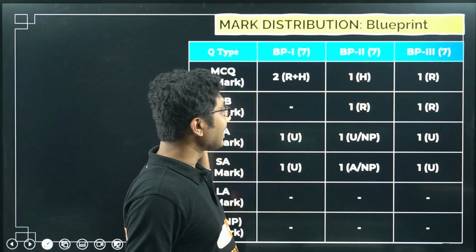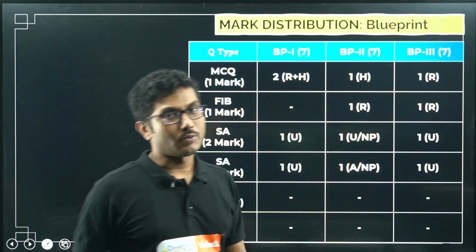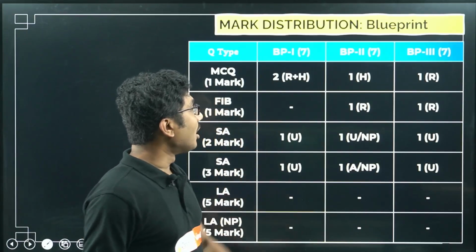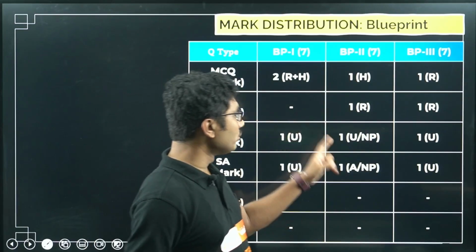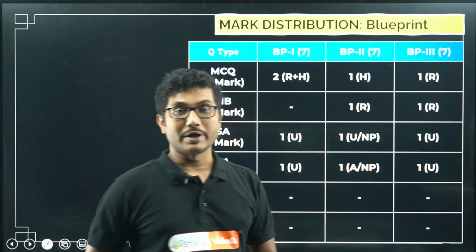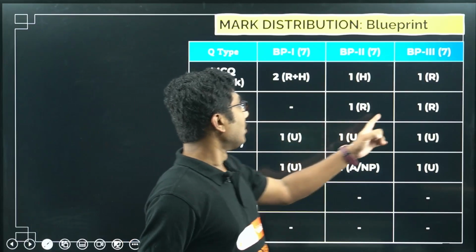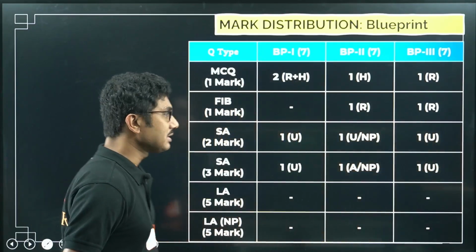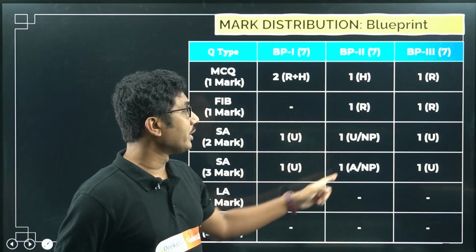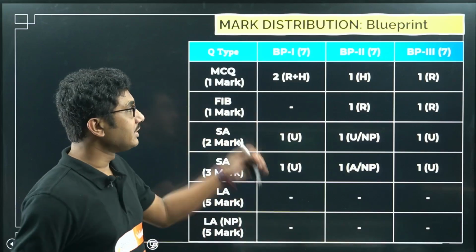Now what about fill in the blanks? In blueprint 1 there is no fill in the blanks. In blueprint 2 there is only one fill in the blanks, and in blueprint 3 also one fill in the blanks from this chapter. Now short answer type 2 marks question, there will be one. Blueprint 1 says one understanding based question, blueprint 2 says one understanding based numerical problem from this chapter. So one numerical problem can be expected as a 2 marks short answer type question. Again blueprint 3 says only one understanding based question. In the 3 marks category, again one understanding based question according to blueprint 1. According to blueprint 2 there will be a numerical based question, and according to blueprint 3 there will be only an understanding based question. So these are the 3 blueprints.